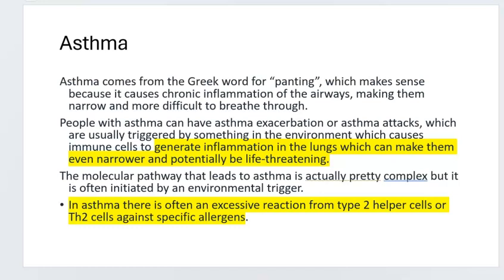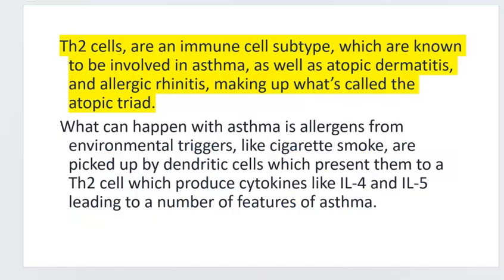First, we have to understand that the event is often initiated by an environmental trigger. So in asthma, there's often an excess reaction from type 2 helper cells, or Th2 cells, against these allergens. So our body takes in the allergen, and these Th2 cells become overreactive and overdo their job in an incorrect way. These Th2 cells are known to be involved in asthma, and also atopic dermatitis and allergic rhinitis. And this is what's called the atopic triad.